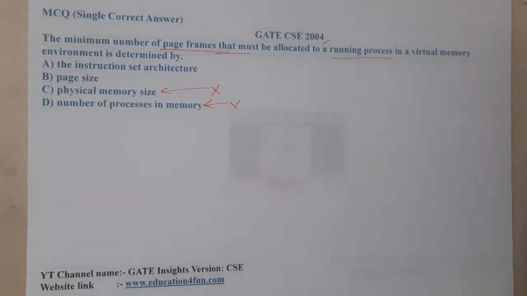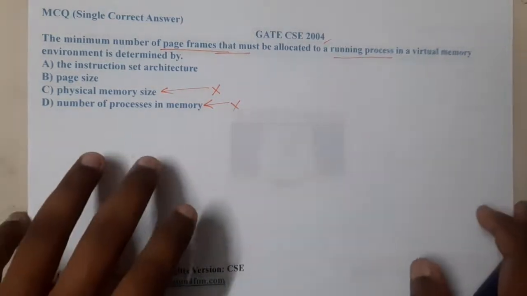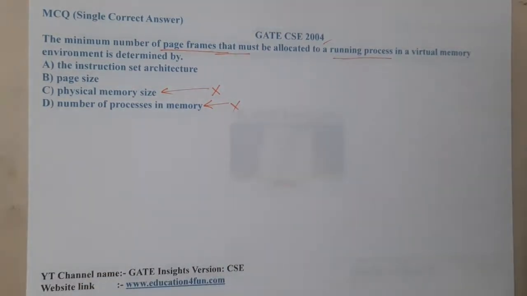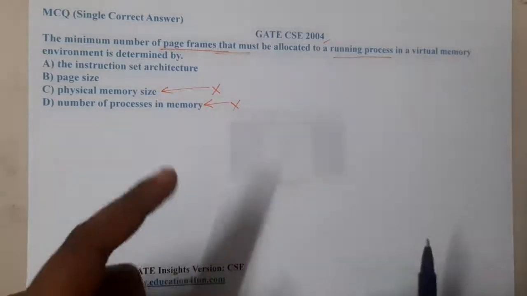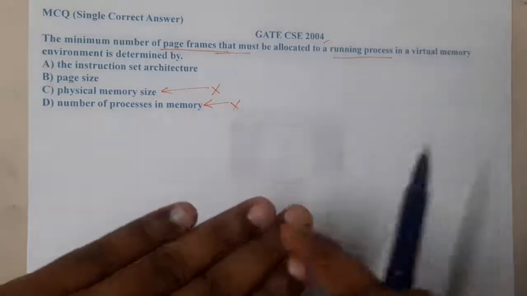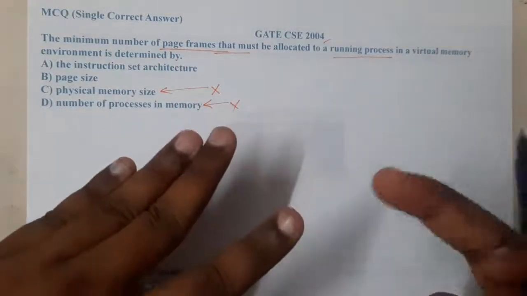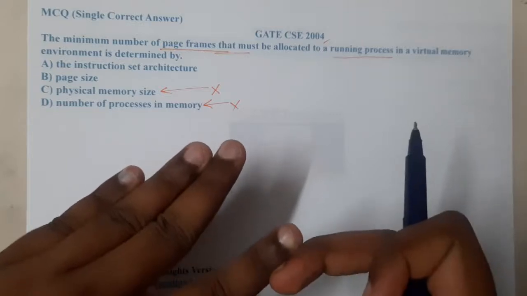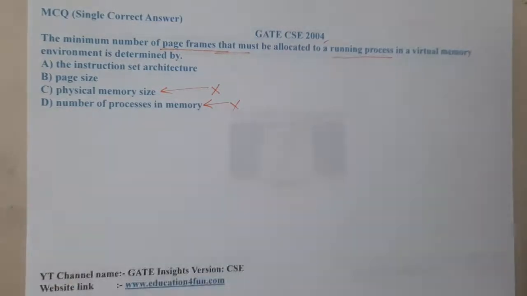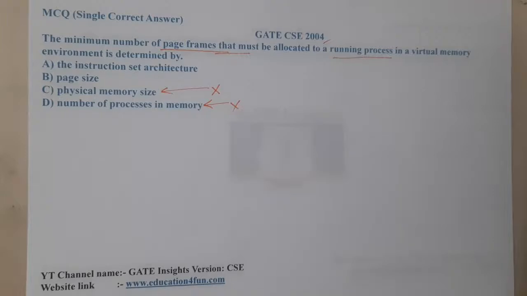Yes. So now the only question is between option A and B. Option A says the instruction set architecture. Option B says the page size. So indirectly option B says that a particular process will be given only one page. Even if all the slots are empty, you will bring only one page and place it. This doesn't make that much sense, right? So most probably the answer should be A, right?